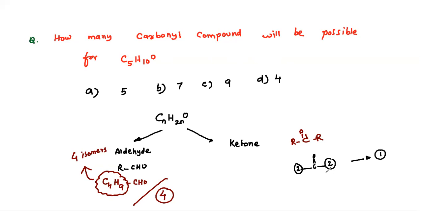Ethyl has no isomer. Suppose one side is propyl, with C=O and the other side only methyl. Methyl does not show any isomerism, but propyl will show 2 isomers. So this 2 plus 1, totally ketones are 3. So 4 plus 3, totally 7. And your answer will be 7.